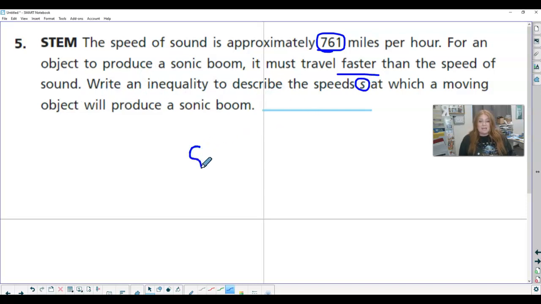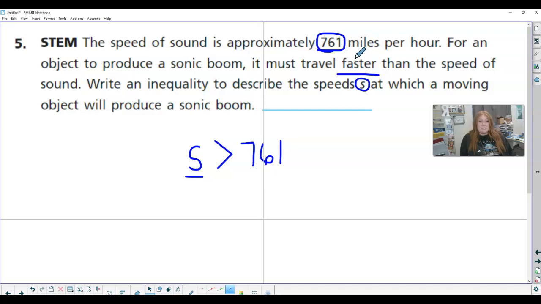So I have S and I have 761. So we are trying to show what will make a sonic boom. I know sonic booms have to go faster than 761, so greater than 761.